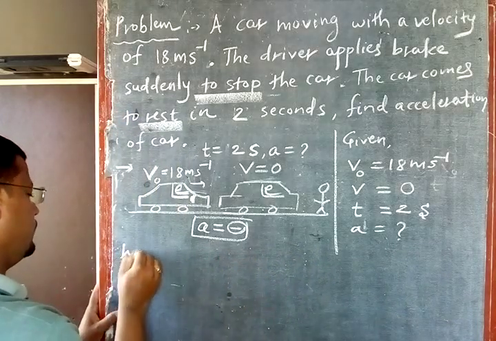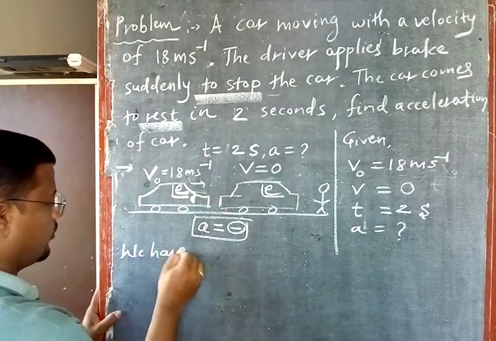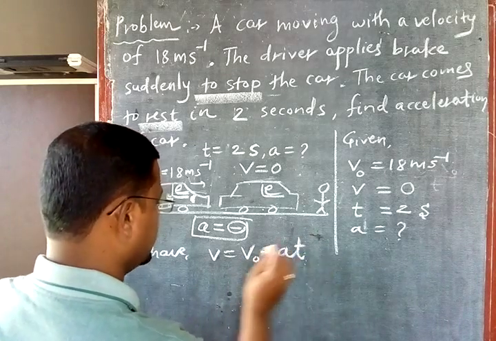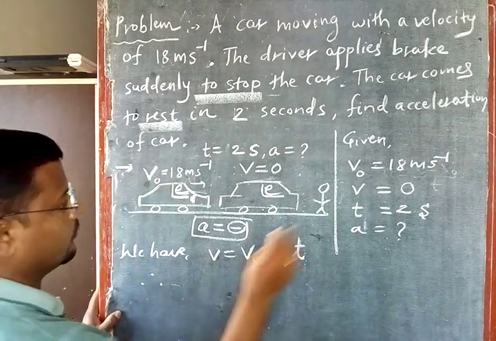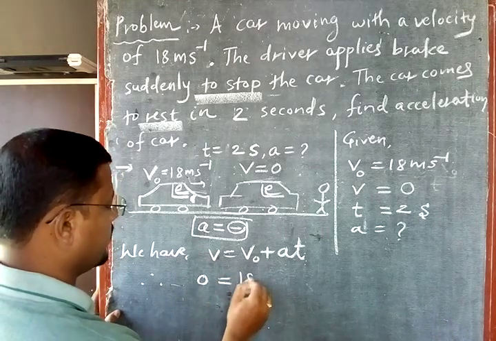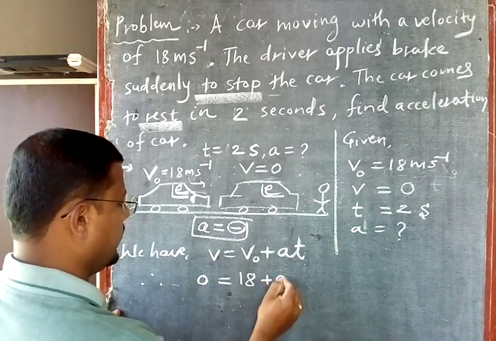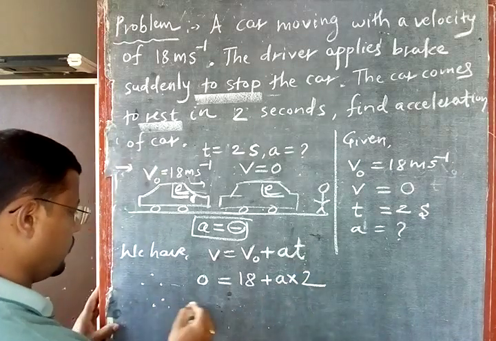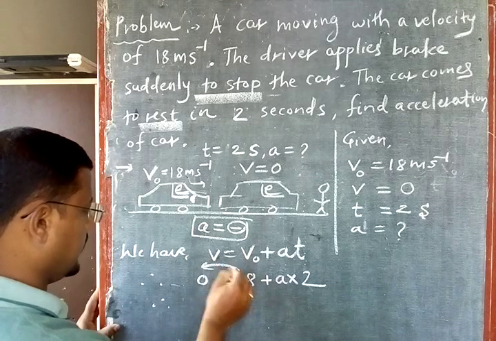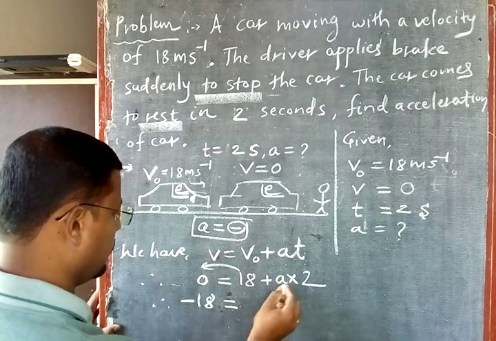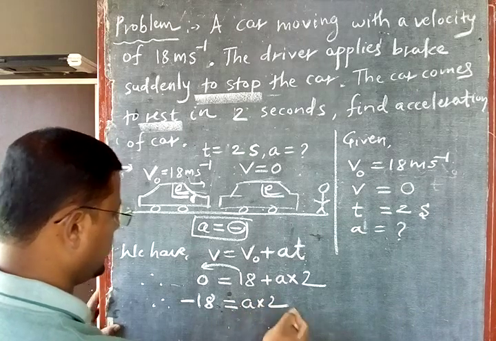Now what is our formula? v is equal to v0 plus a into t. So what is v now? Final velocity is 0. It is equal to v0, what is the initial velocity? 18, plus a into t. How much time is taken here? 2 seconds, right? So this 18 I will bring to the left side. So this is plus 18, it will become minus 18. It is equal to a into t, right?